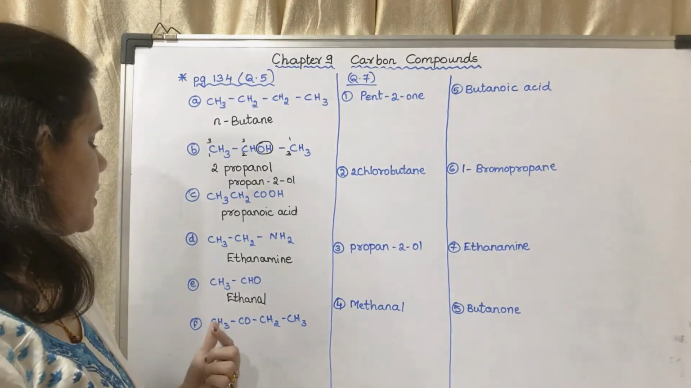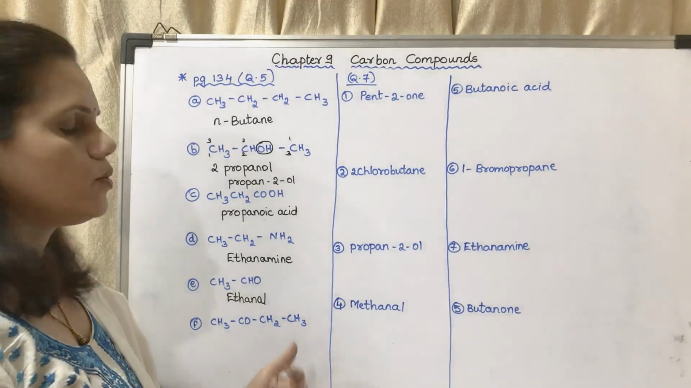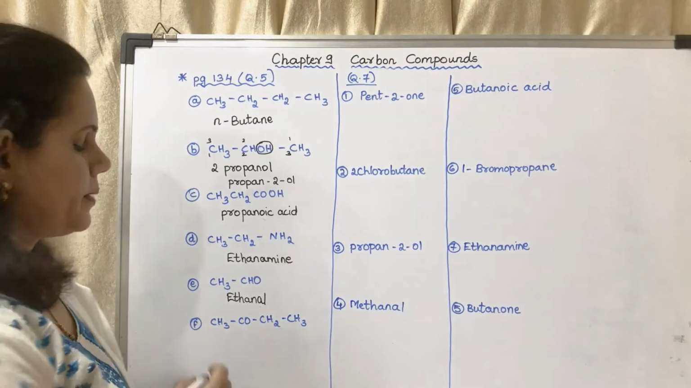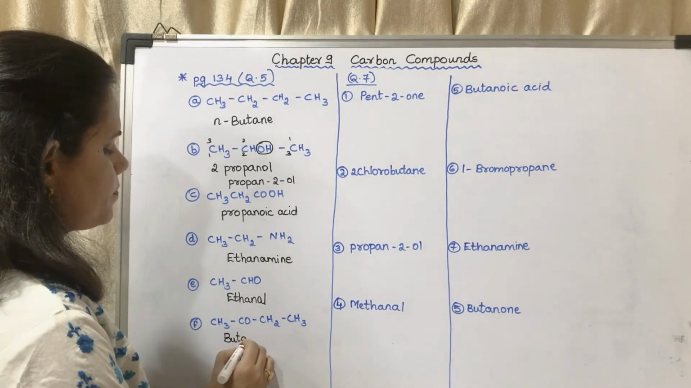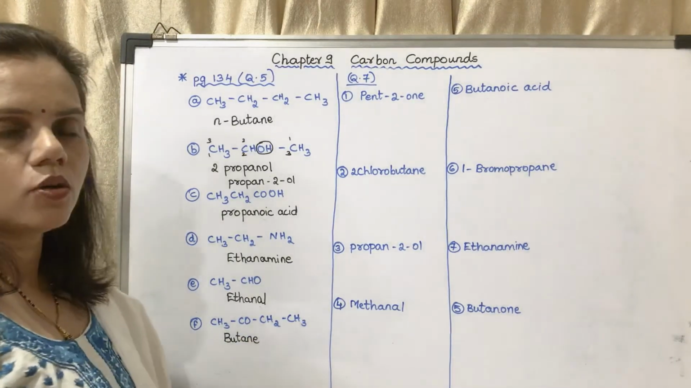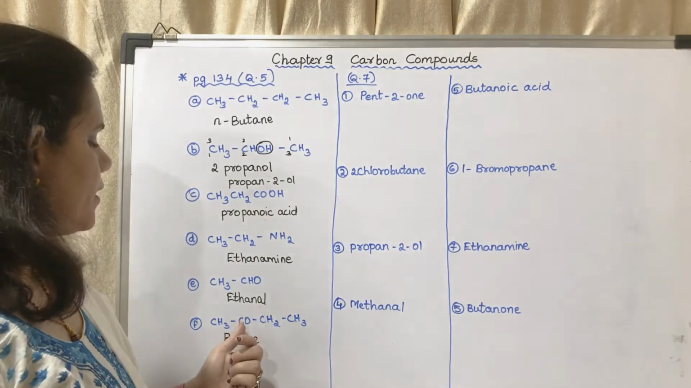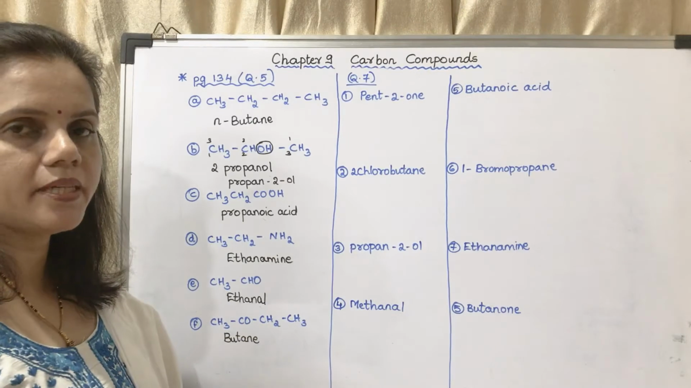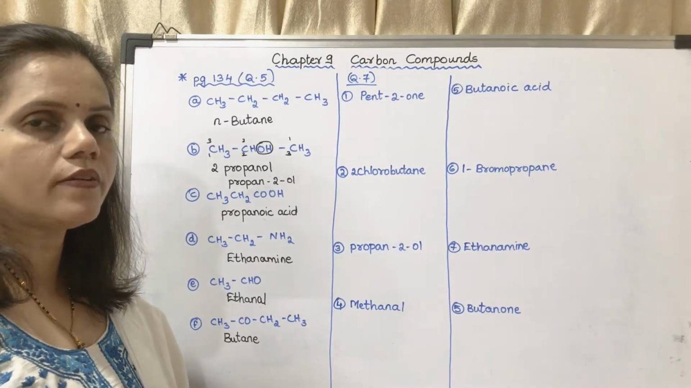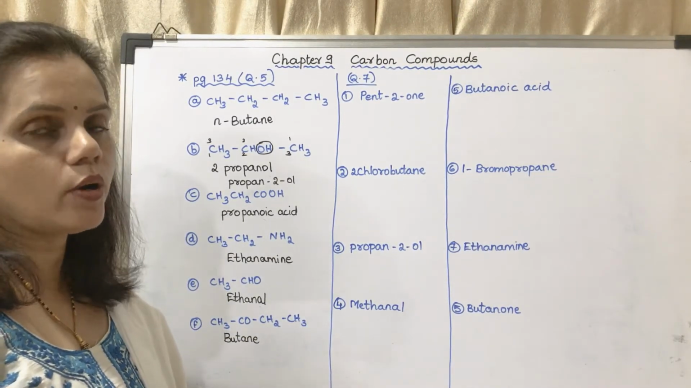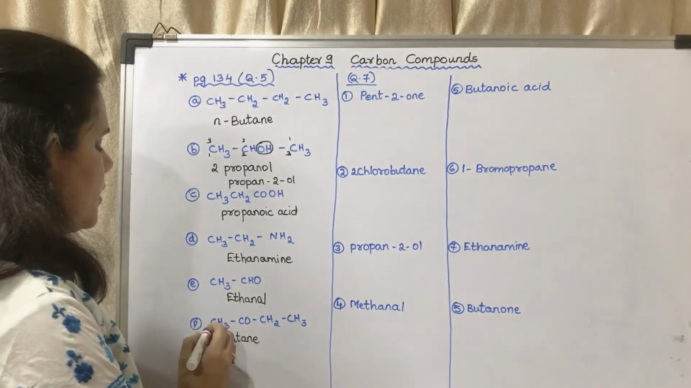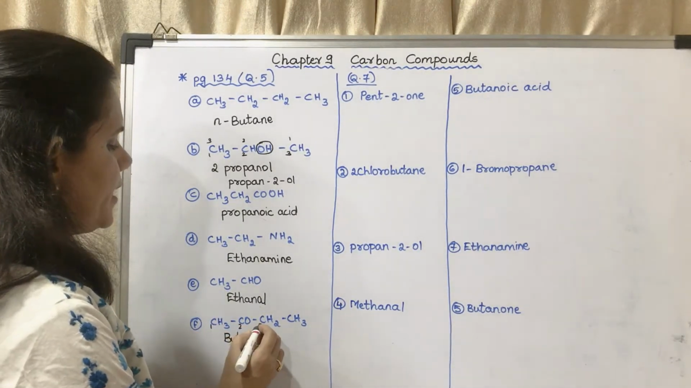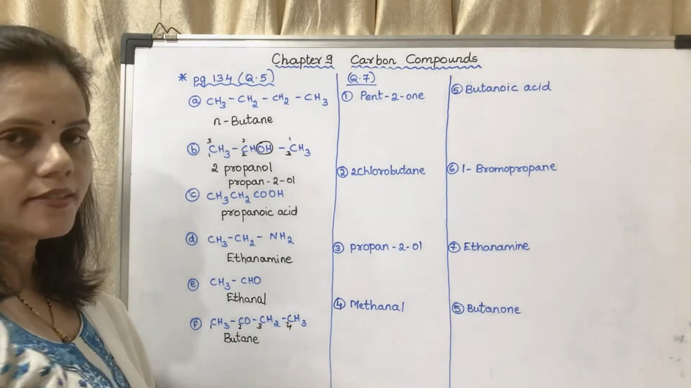Now the next CH3CO, CH2, CH3. How many carbon atoms? 4. So it is butane, and CO group is present. That means it is a ketone group. So what will be the suffix? The suffix is ONE. But in this case you have to number the carbon atoms. I will number it from left to right. This will be 1, 2, 3, 4.